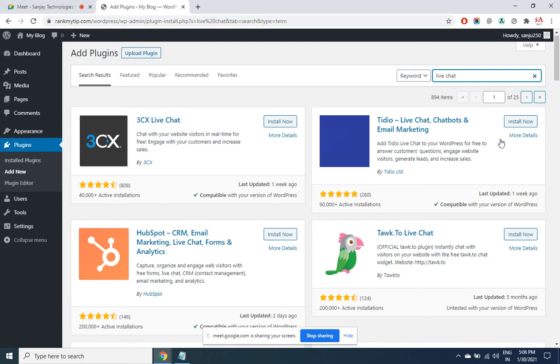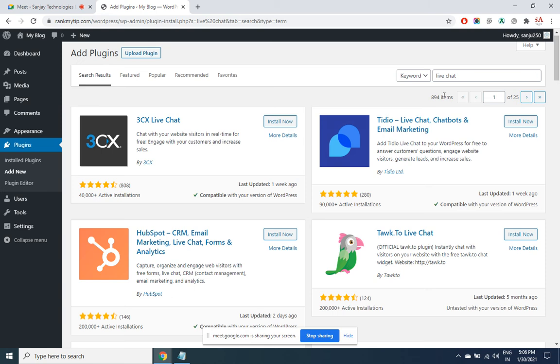When you click on details, you'll get to know what exactly this plugin is meant for. Look at the number of people who have rated as well as what they have rated. Both of these should be high. The number of people who have installed the plugin should also be high. So these are the three things that you need to look at: how many people have rated, what they have rated, and how many people have installed it. Then you can go into the details to find out whether it is meeting your requirement or not.